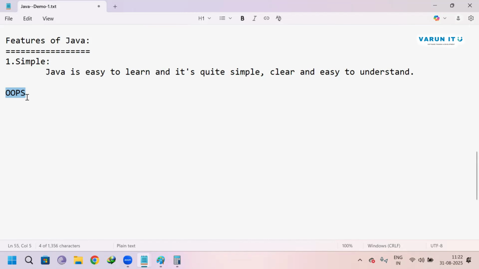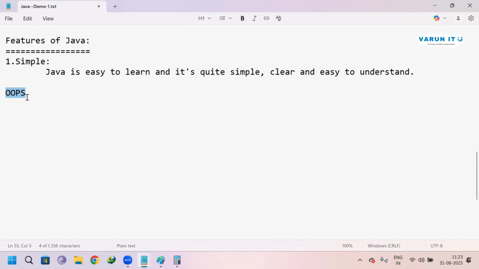Why is it tough for them? Because they were not focused and they were not concentrating. If they are not focused, they feel OOPs is tough, Java is tough, core Java is tough. So first you have to understand and you have to focus. OOPs concept is very easy.